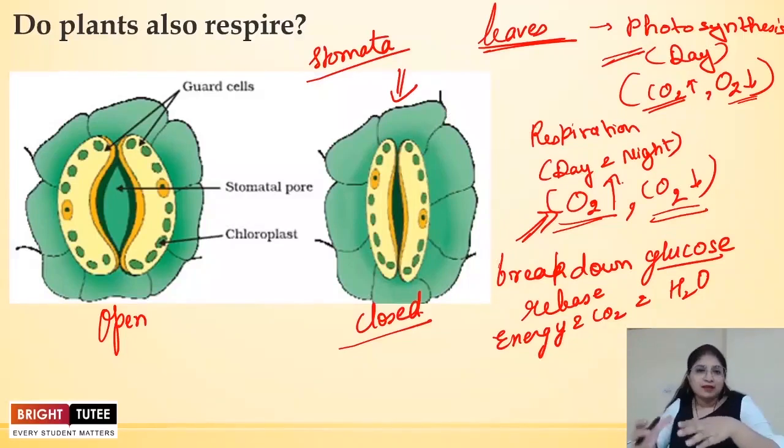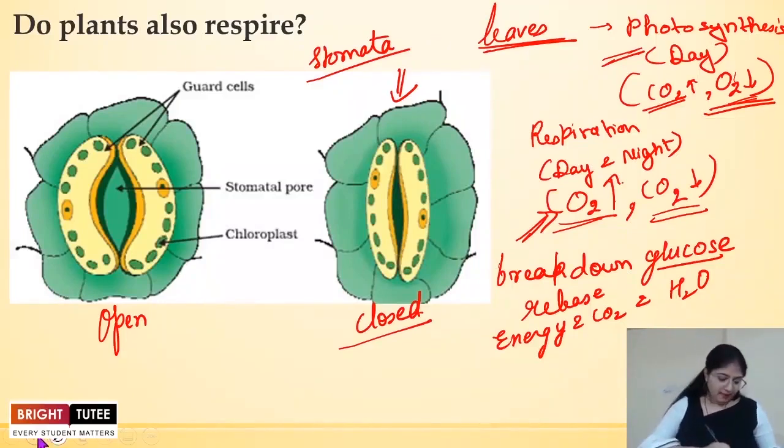Also please remember, it's a very, very important point. Many times students get confused that photosynthesis occurs only during the day, that is in the presence of sunlight, whereas respiration happens both in day and night. Also remember, students, that the oxygen that is utilized by the plant is far less than the oxygen it releases. That's why again the plants form a very important and crucial part of our environment.